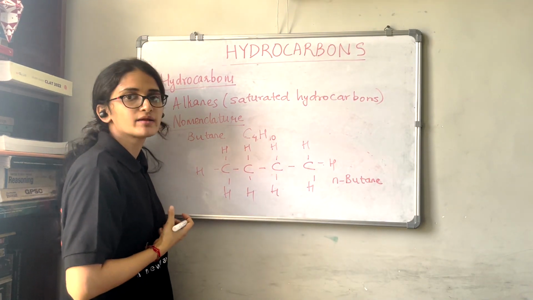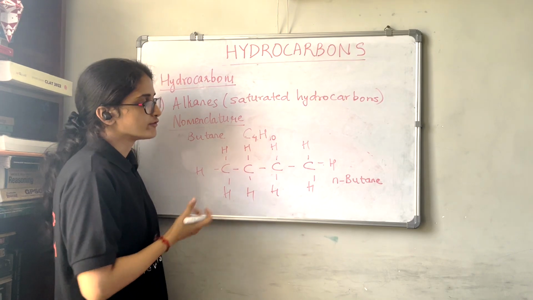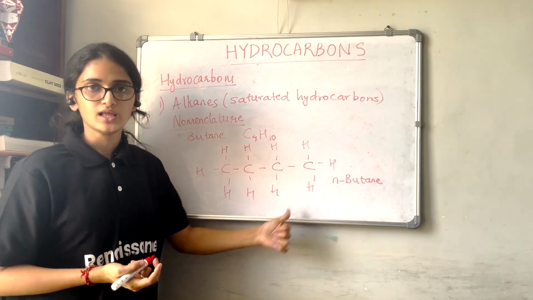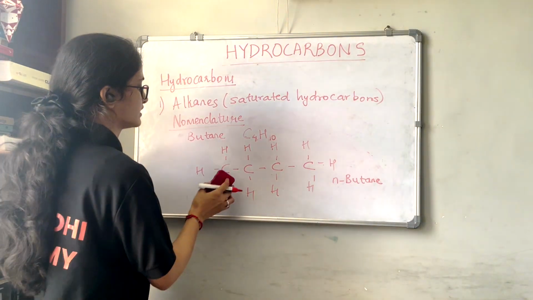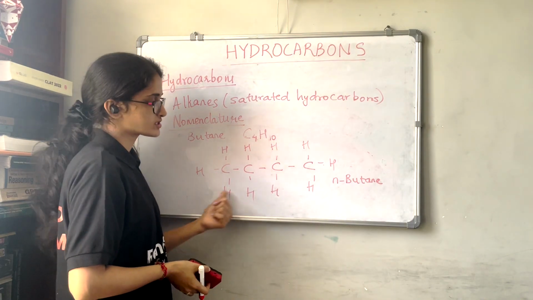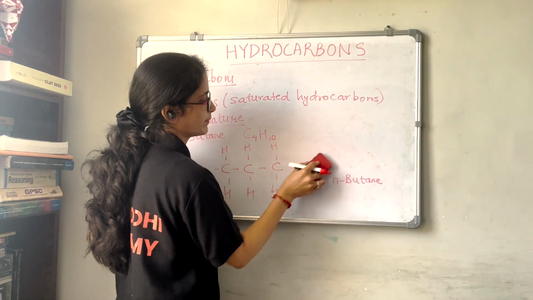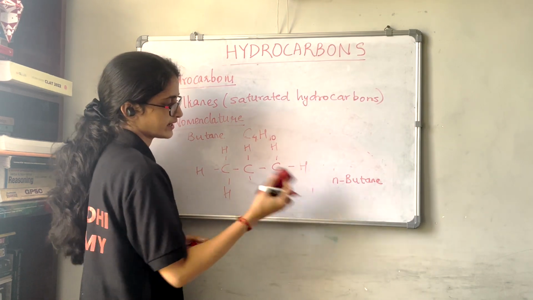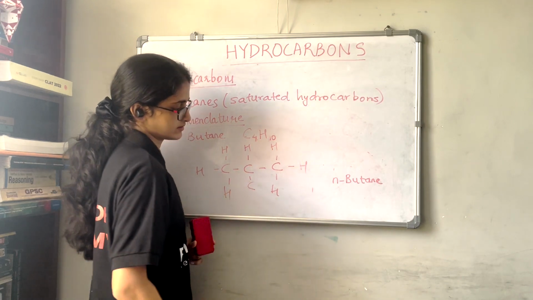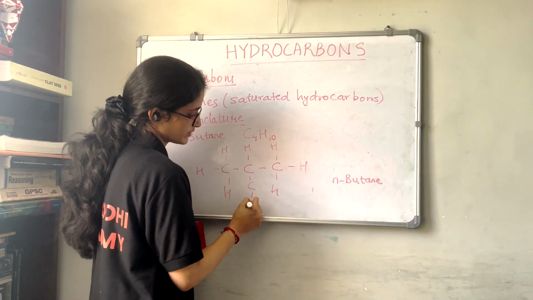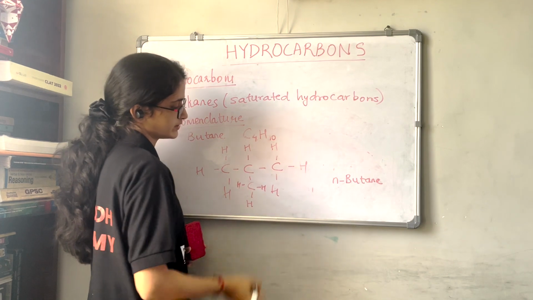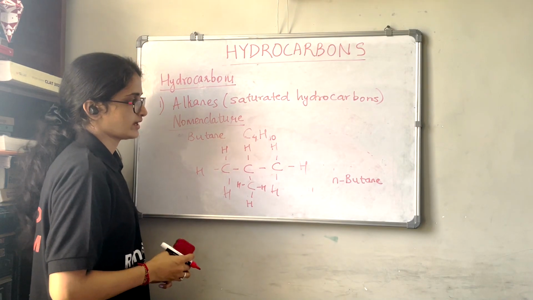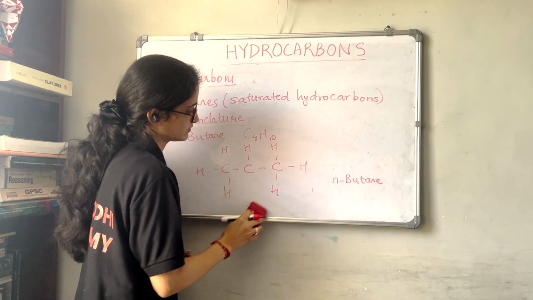Now why is it not named simply as butane here? Because we can have the structure of butane in 2 ways. That is, one is a straight chain and another is a branched chain. Here we have carbons arranged in a straight chain. If you remove this carbon and add hydrogen over here, and take that other carbon here, and write the remaining hydrogens over here, then this will become the branched structure of butane. I'll show it in a clearer way.